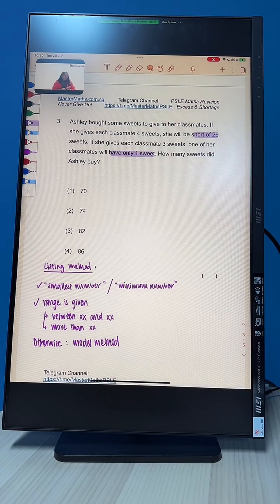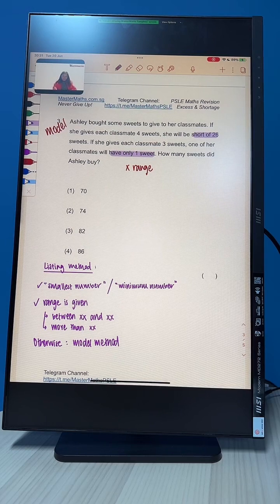Okay, for this question, some of you have gotten it right. We use the model method. Why model? I don't see a range. They did not say more than, less than, or between XXX and XXX.